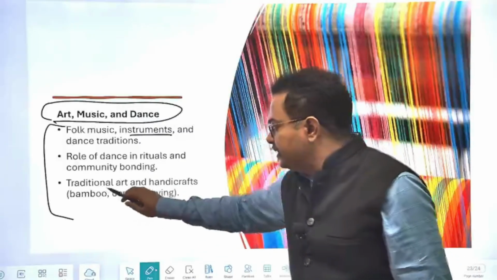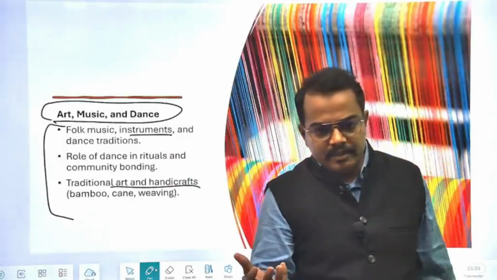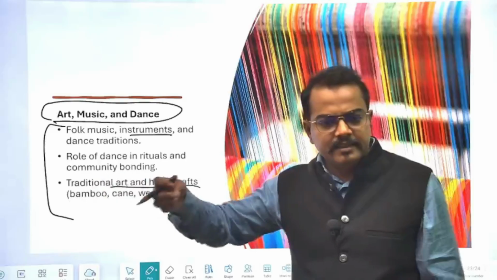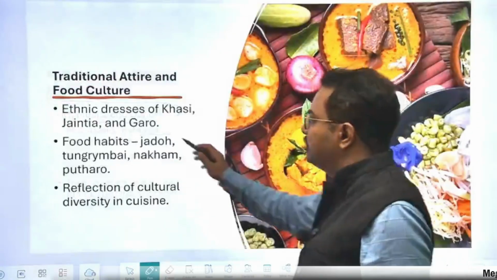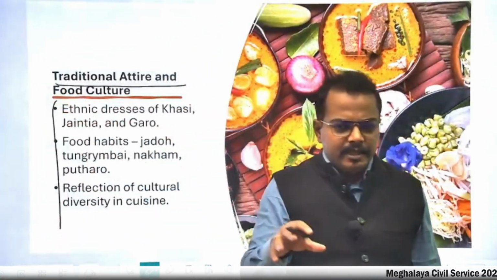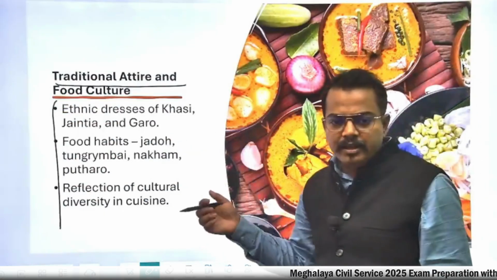Then after this, the traditional art and handicrafts. Some art can be recognized by the government of India as a unique art from that state. So those things are important here. And finally, the last thing you have to understand in the culture is traditional attire and food culture, because different tribes, different ethnicities, have a different cuisine which one should be aware of.